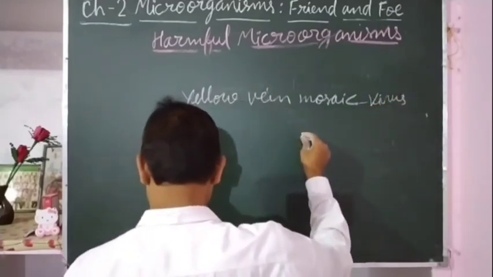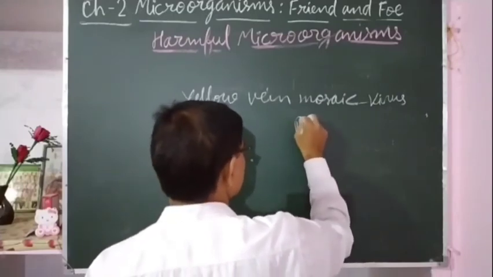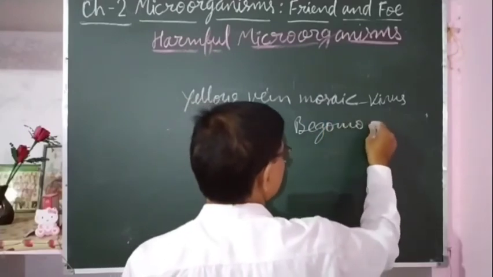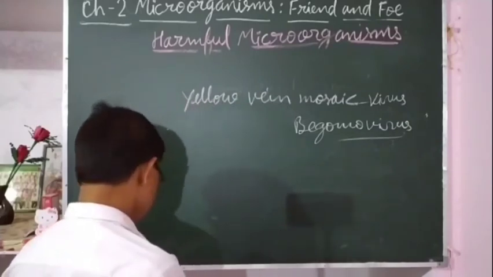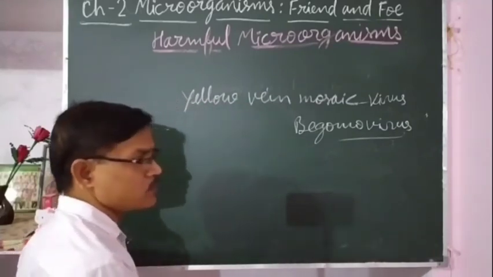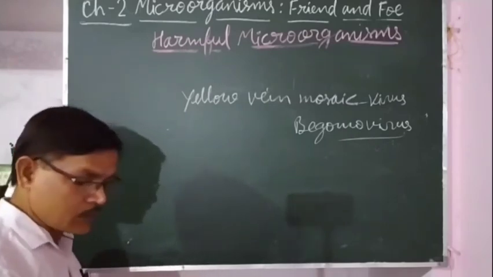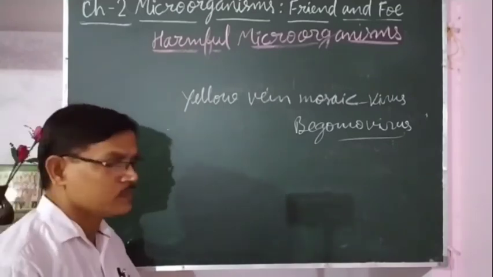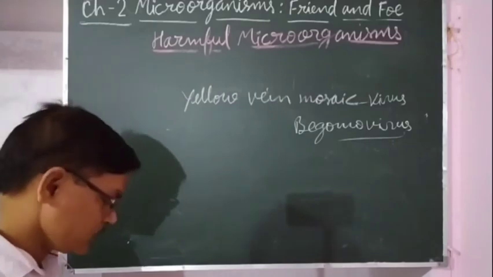The name of the virus is Begomovirus, and it is transferred by insects. Fungal diseases are mostly transferred by air from one plant to another plant. So these are some common diseases which are caused in plants by microorganisms.